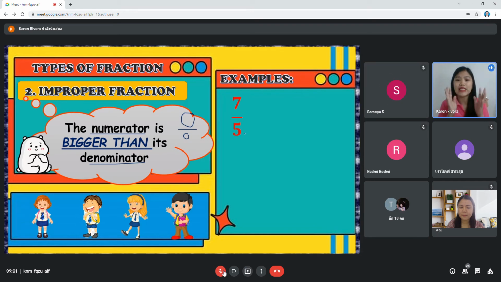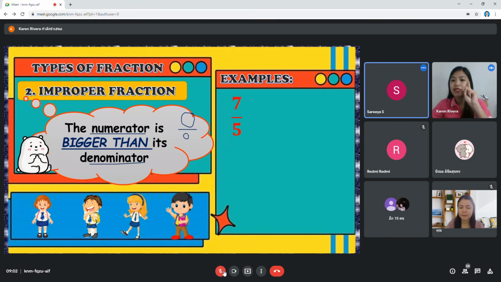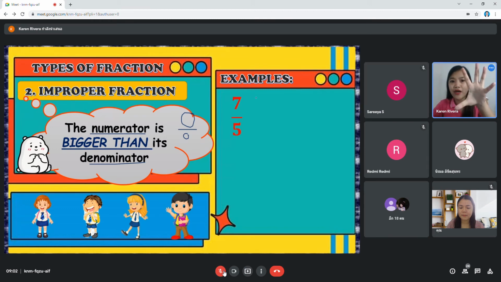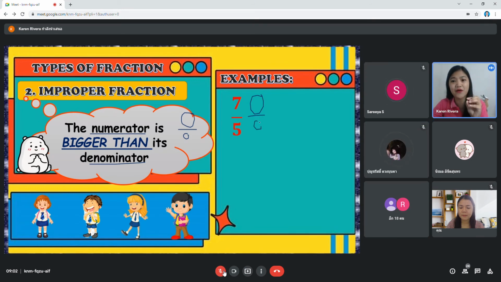Which number is the numerator, 7 or 5? 7. Is it bigger or smaller? Bigger. How about 5? Smaller. So this is an improper fraction. Is it easy?